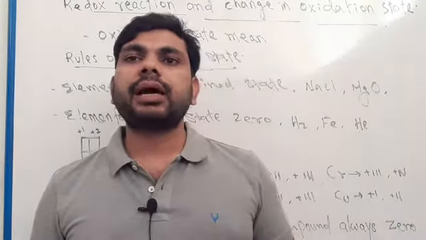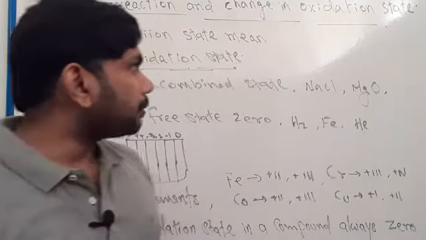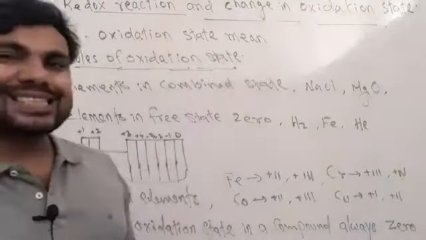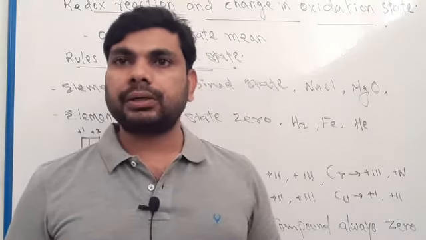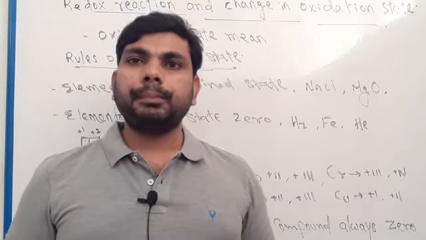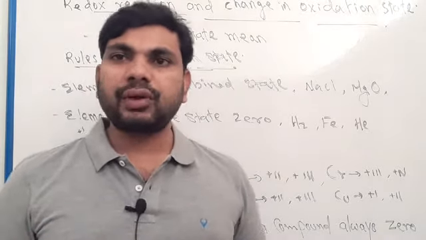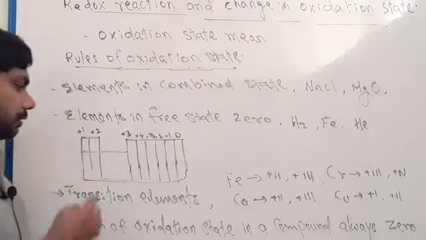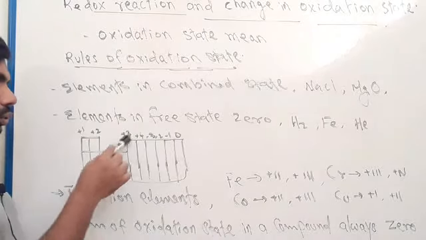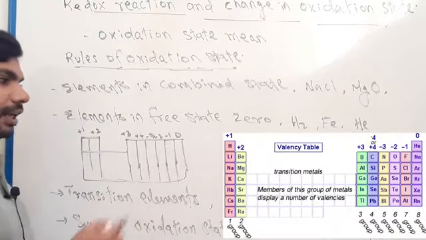Okay, next we have to discuss redox reaction and change in oxidation state. Here we have to understand oxidation state, or oxidation number. Oxidation number means the charge of elements. For example, in the periodic table there is group 1, group 2, group 3, group 4, group 5, group 6, 7 and 8.